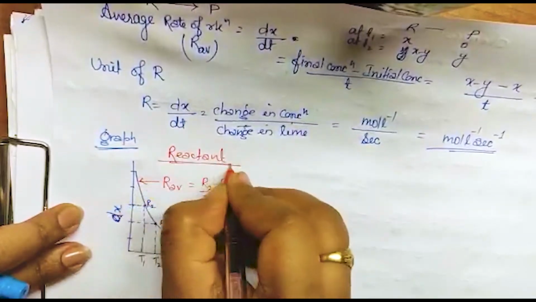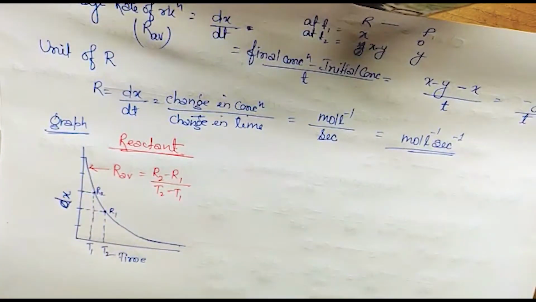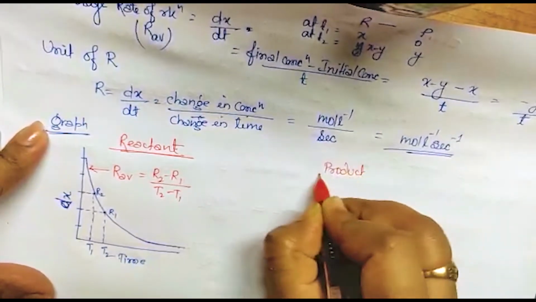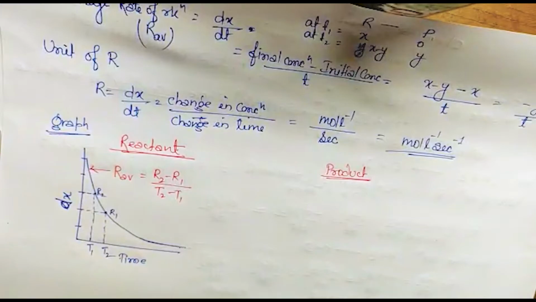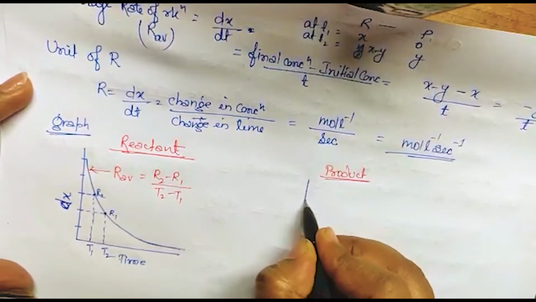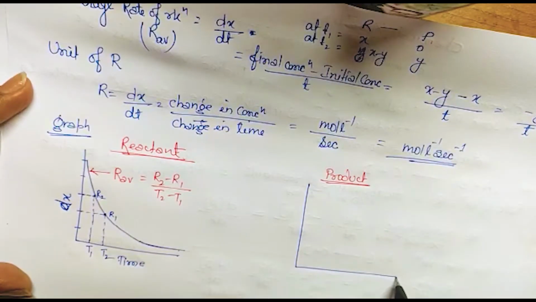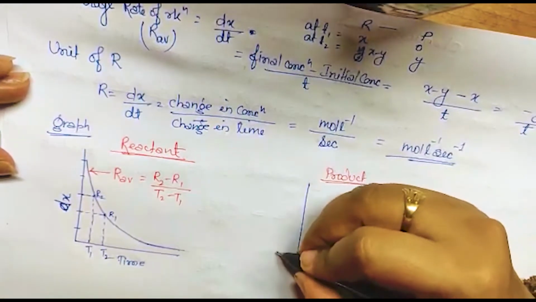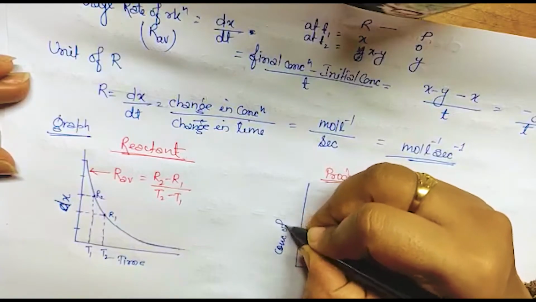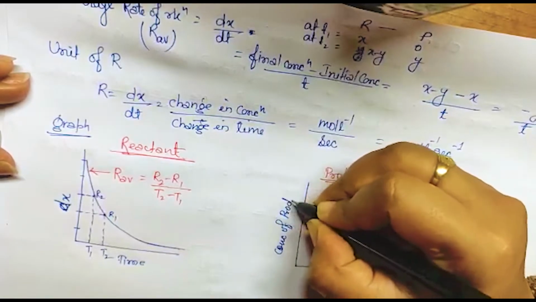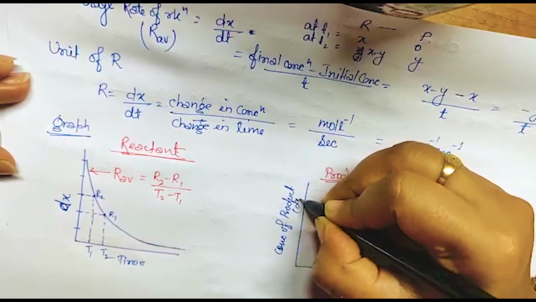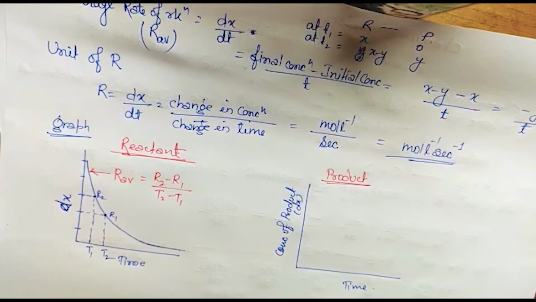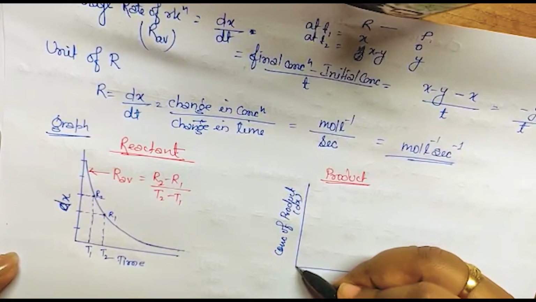Now if we plot the graph for the product, how will it look? It will be increasing, but not a straight line. Suppose this is the concentration of the product, dx, against the change in time. It will go like this.